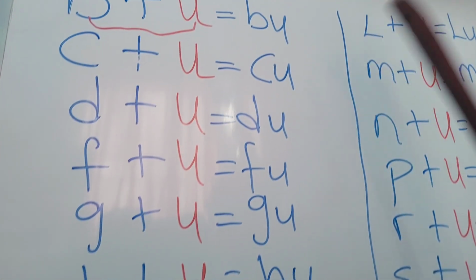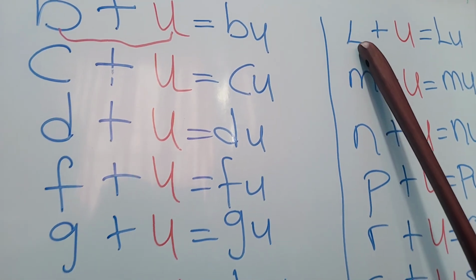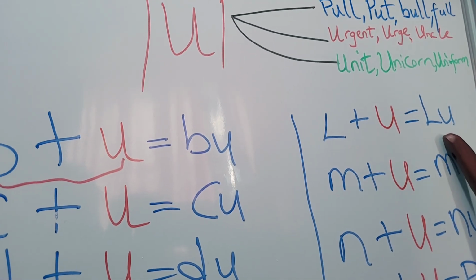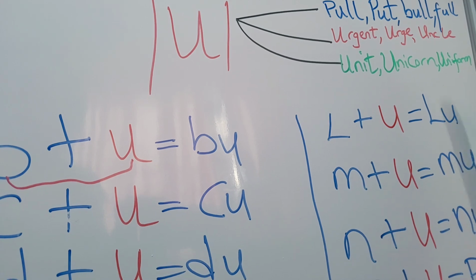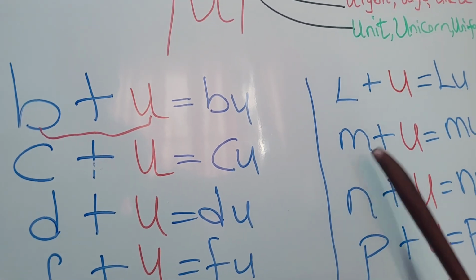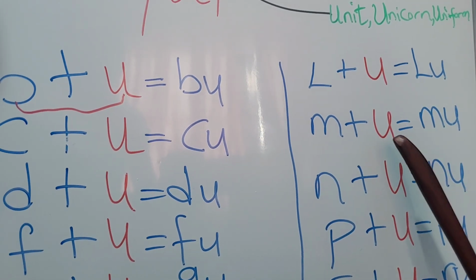Next, we have the consonant L. L added to the vowel U is going to give us lu.